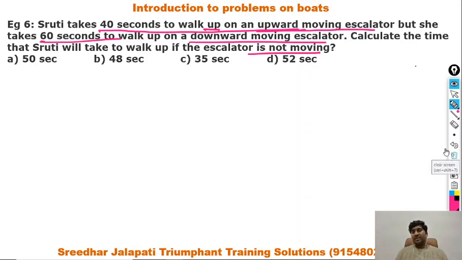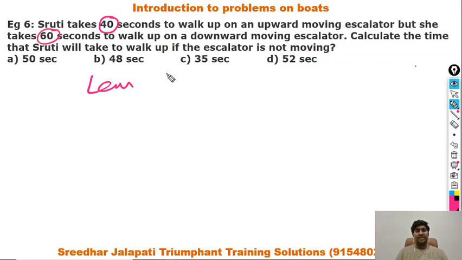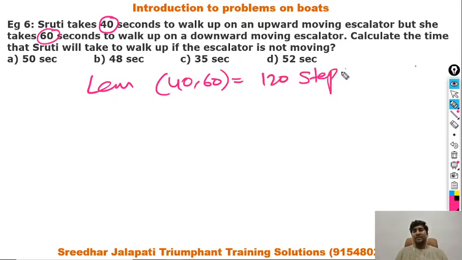Now, since we are given the time, I am just following a simple method here. As the times are 40 seconds and 60 seconds, I am just taking the LCM of 40 and 60 to make the question easy. LCM of 40 and 60 is 120. I am assuming there are 120 steps on the escalator. Now, you can call this the distance here.